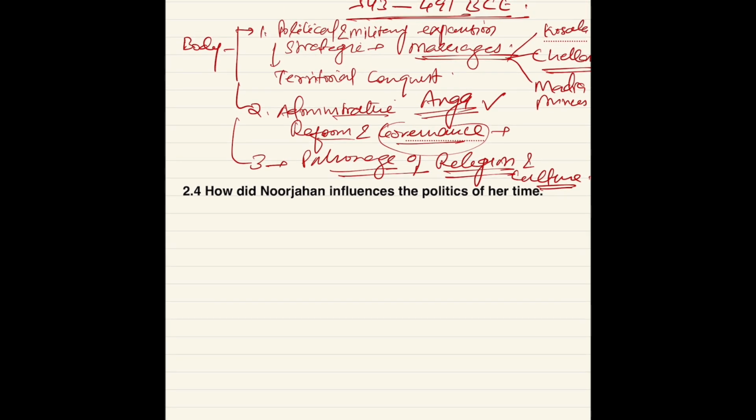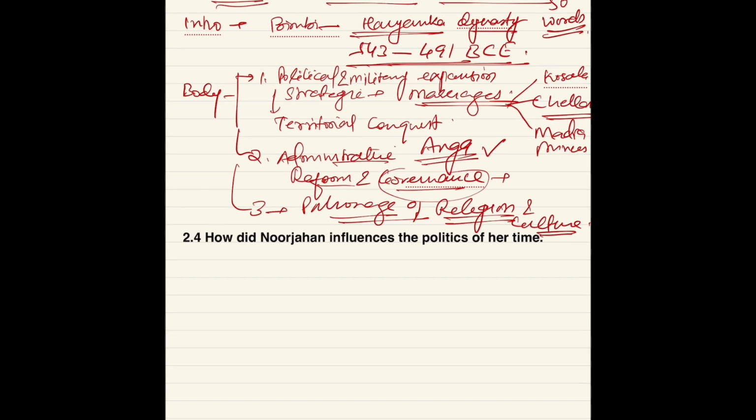He patronized Buddhism and Jainism both. For example, the Venuvana Vihara in Rajgir was a seat of Buddhism. In this way, religion and culture flourished in his era.